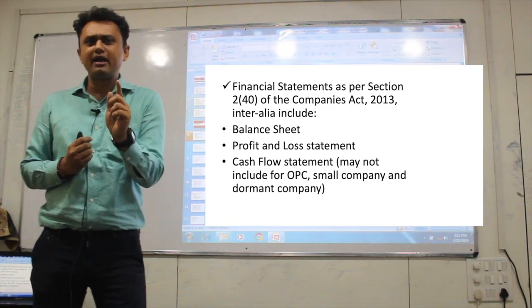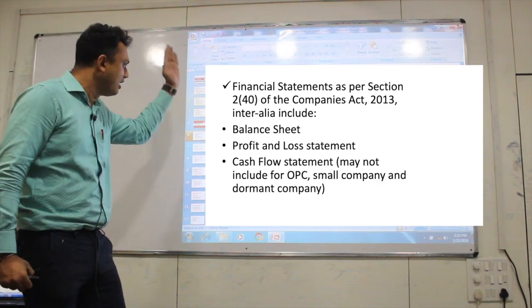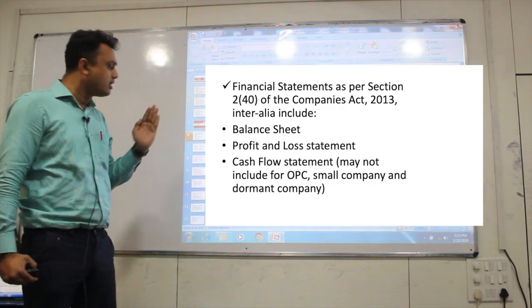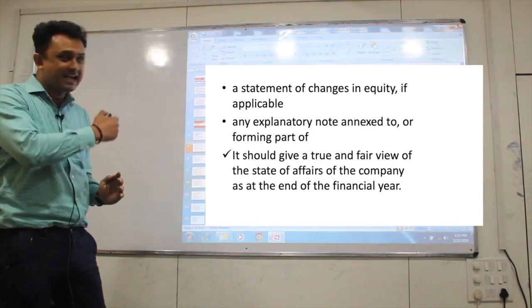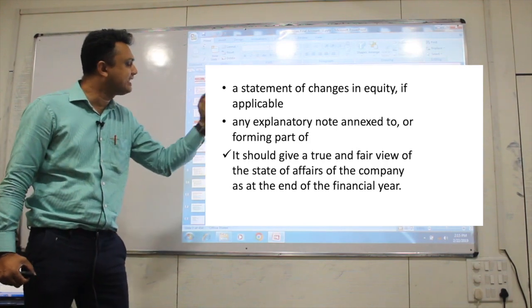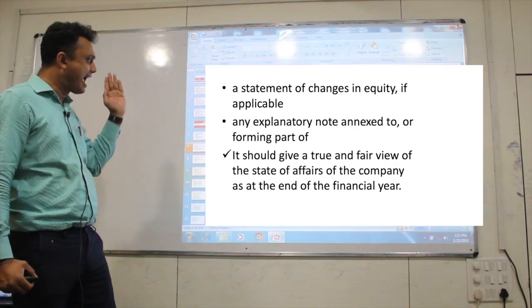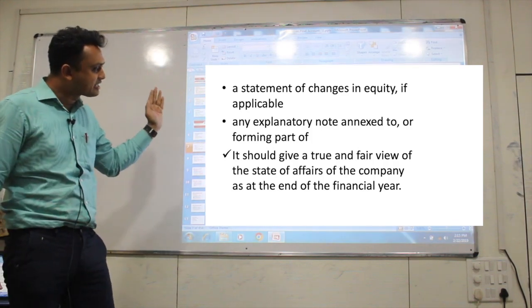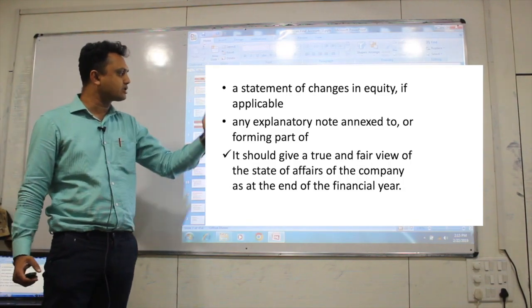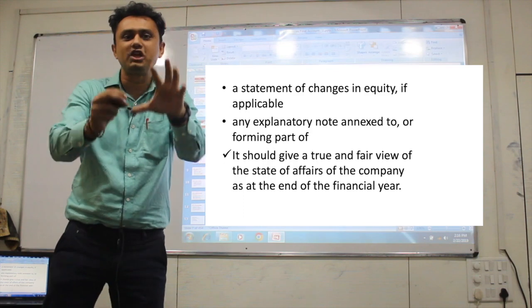Let us recapitulate. In the financial statement, we consider number 1, balance sheet, number 2, P&L statement, number 3, cash flow, as well as a statement of changes in equity if it is applicable, and explanatory notes annexed to or forming part of any related transactions.